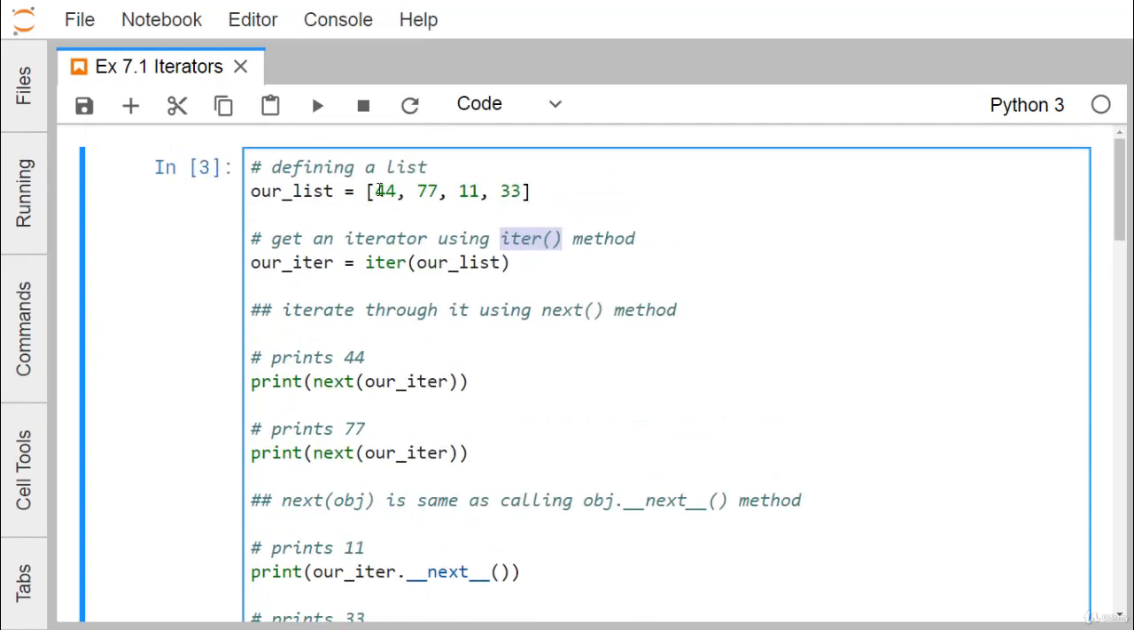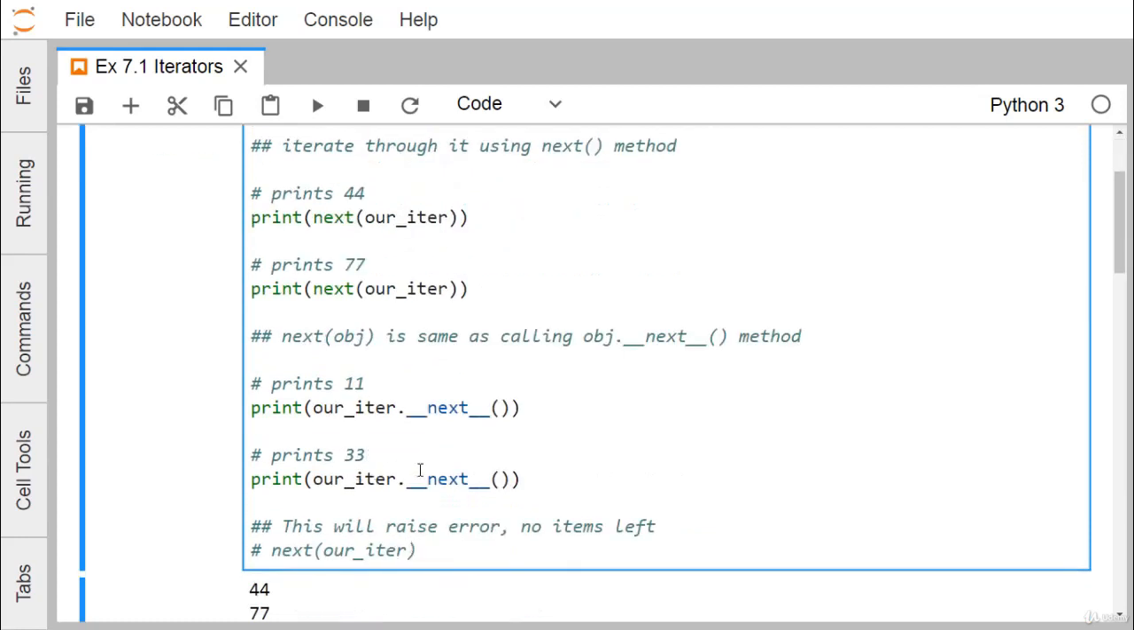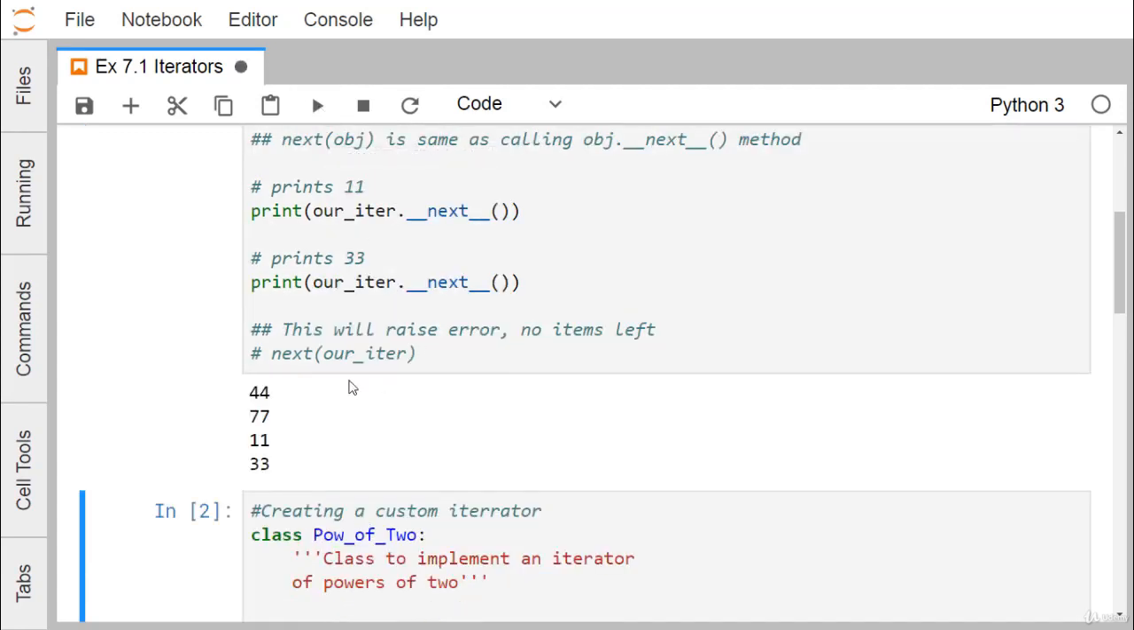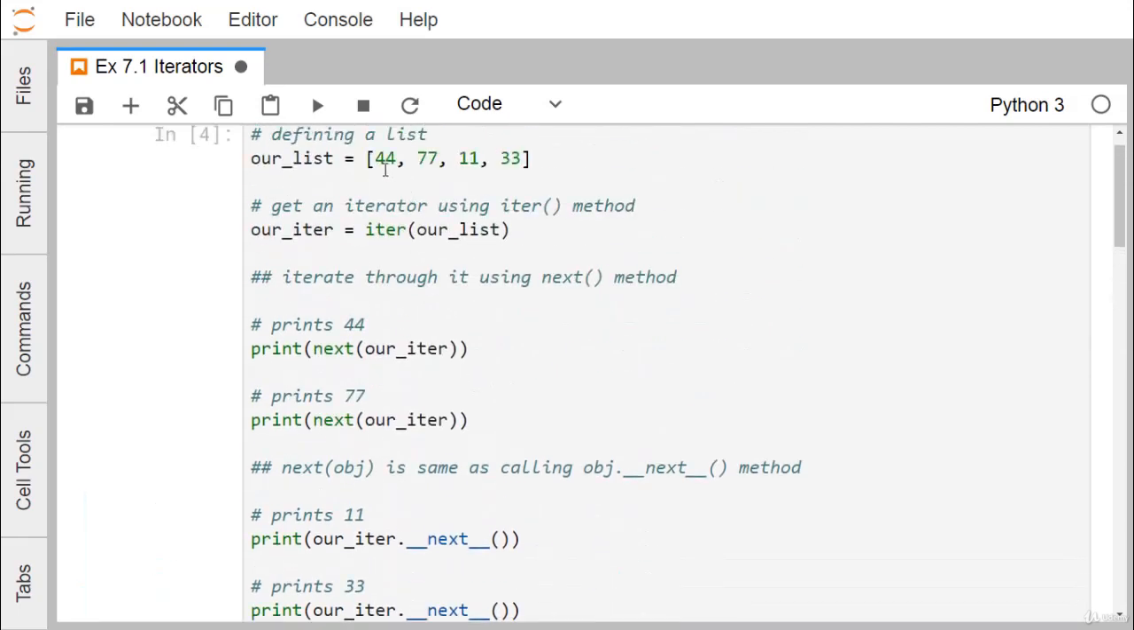So here you see the list contains data, that is 44, 77, 11 and 33. For the first next I'm retrieving 44, next I'm retrieving 77, the next element retrieved is 11, and the next element retrieved is 33. So now we have got all four elements. Now if we call next on the iterator again, it will raise an exception. So let us execute this block. Here we are having 44, 77, 11 and 33, because the elements were 44, 77, 11 and 33.